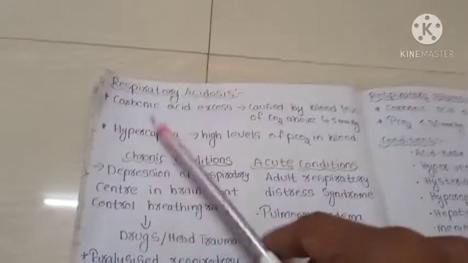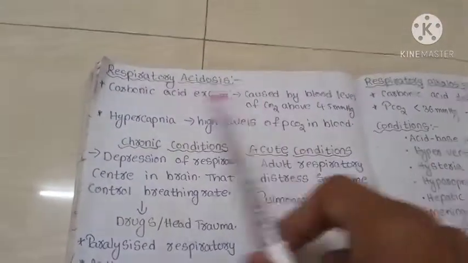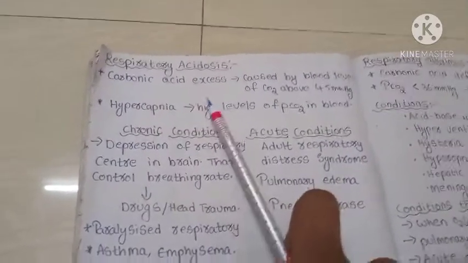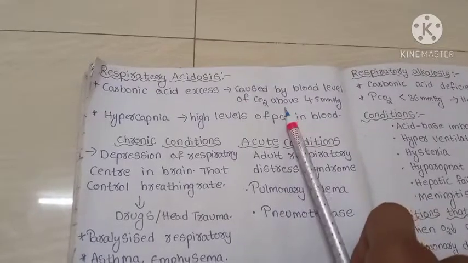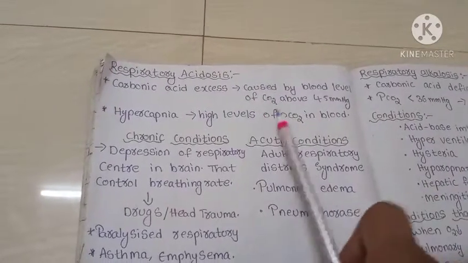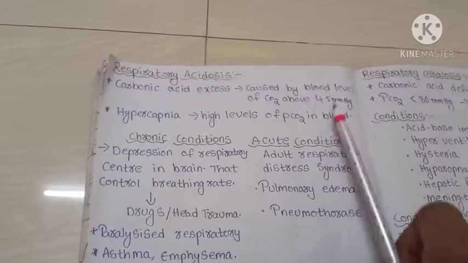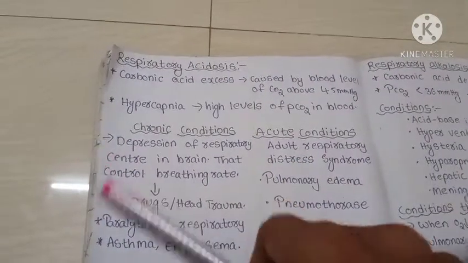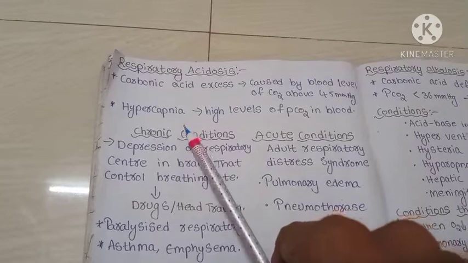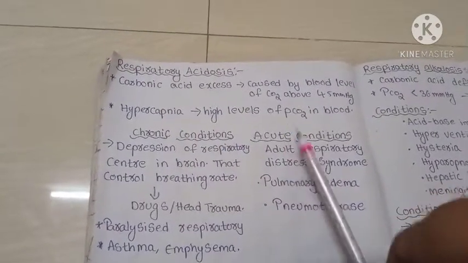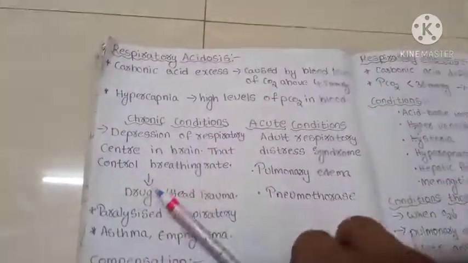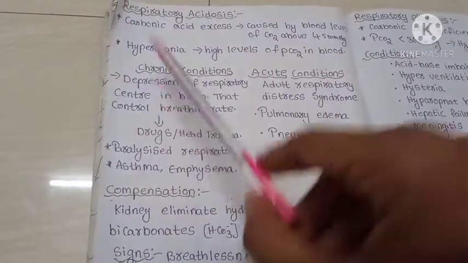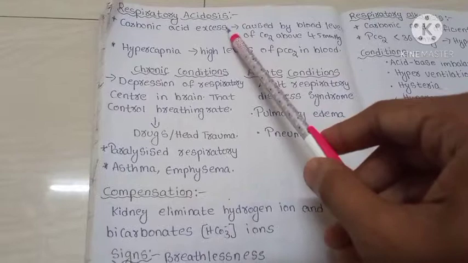Next, we will see respiratory acidosis. Respiratory acidosis occurs when carbonic acid is in excess. It is caused by blood levels of carbon dioxide above 45 mmHg. It is also a condition called hypercapnia, meaning high levels of PCO2 in blood. High levels of PCO2 in blood result in hypercapnia, which results in respiratory acidosis.